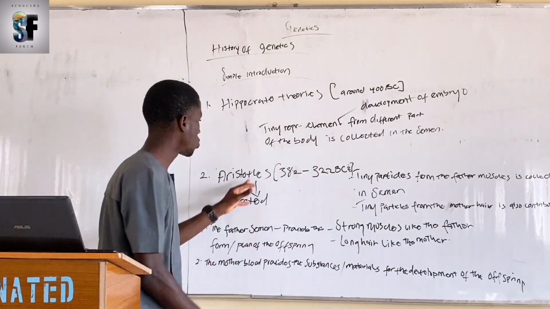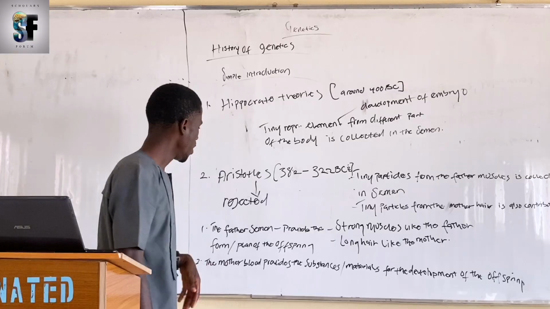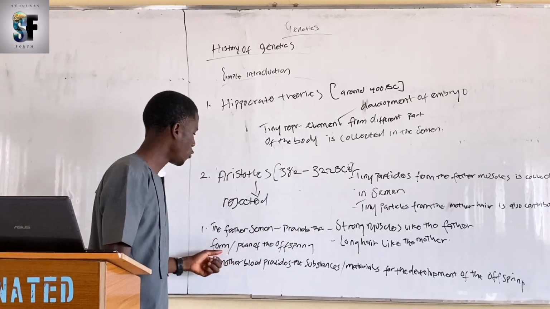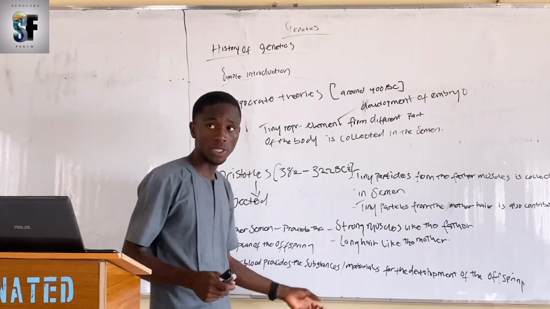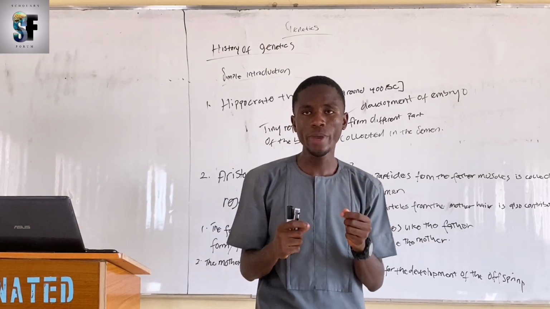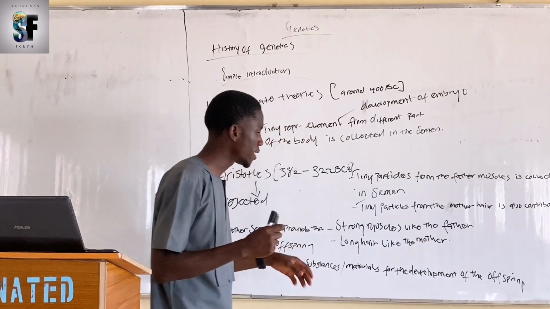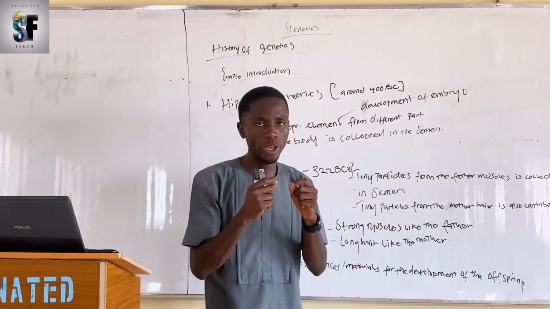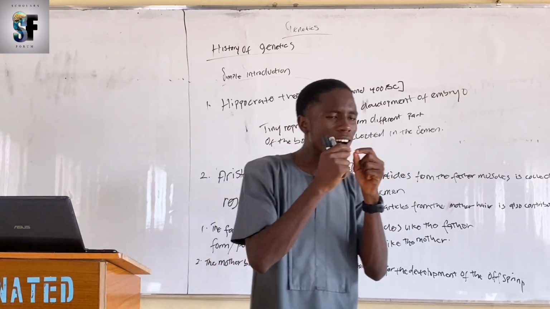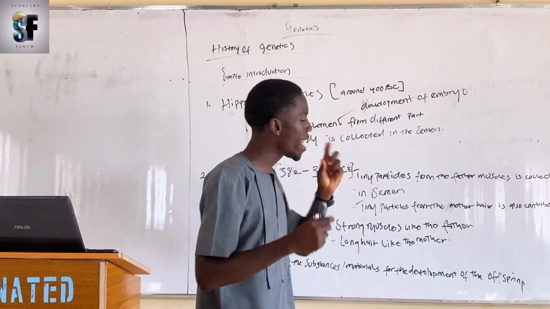That is what Aristotle proposed in his theory, that the father's semen provides the form or plan of the offspring, while the mother's blood provides the substance or material for the development of the offspring.